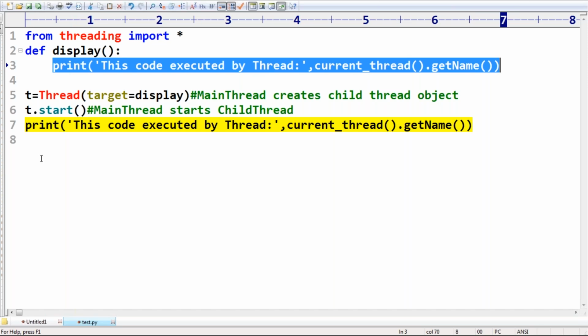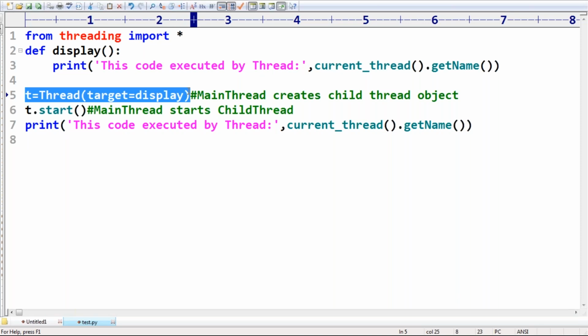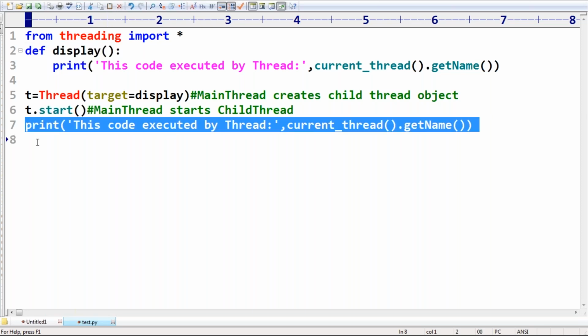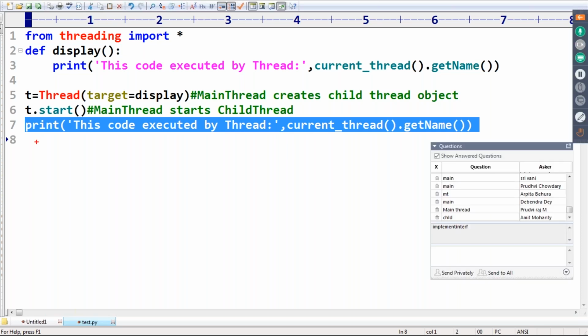Okay? Remember, sir, on this line I created a child thread. I'm creating the child thread to execute display. Then if I start this, the child is immediately ready. But the child's job is to execute only display. If you take any other line, that line is executed by the normal main thread only. Remember that.